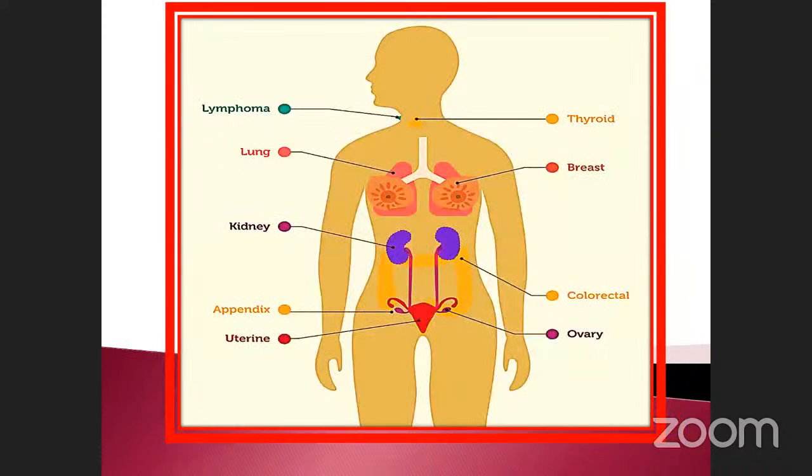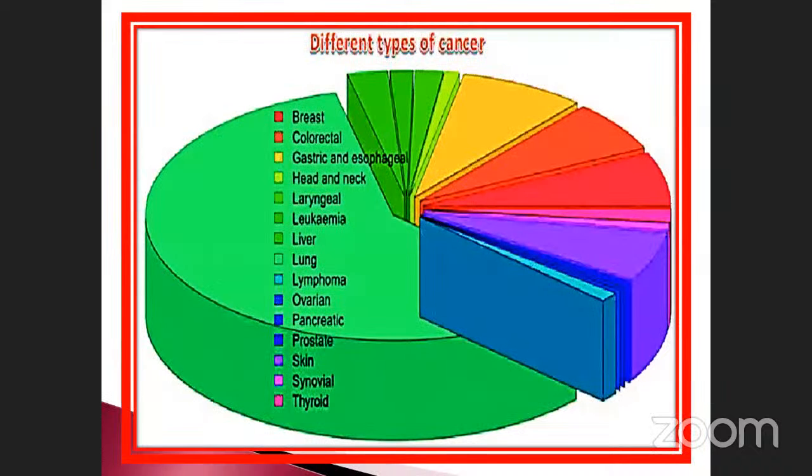See that lymphoma. See here, lymphoma, thyroid gland, breast cancer, lung cancer, kidney cancer, and the appendix, uterine, ovary, and also colorectal. So these are the parts. Depending upon the part, there may be different types. They have been reported by scientists. Okay, already we discussed these things. Okay, so we'll go to the next.